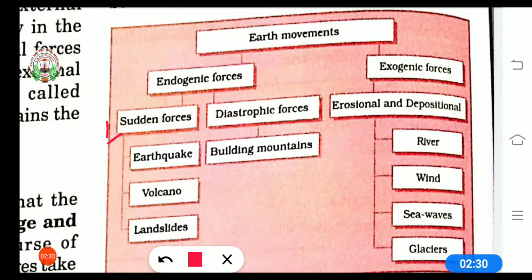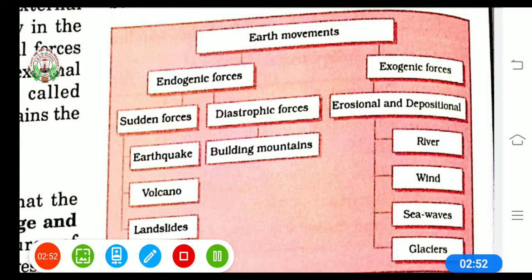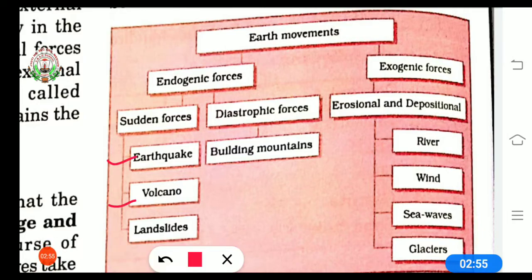Only their cumulative effects on the earth's surface are quick and sudden. And diastrophic forces means deformation of the earth's crust, especially folding and faulting. In simple words we can say twisting. Examples of sudden forces are earthquake, volcano and landslides. An example of diastrophic forces is building mountains.